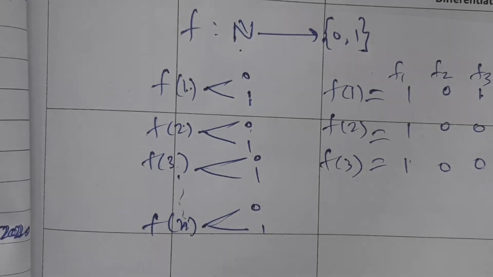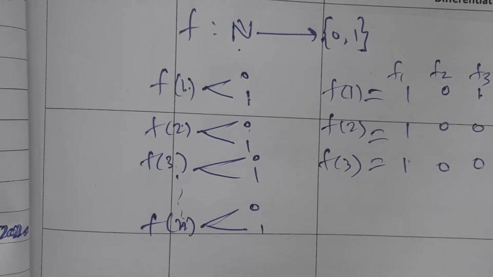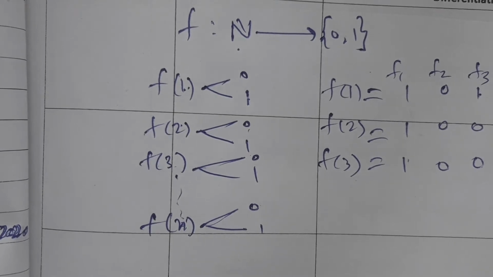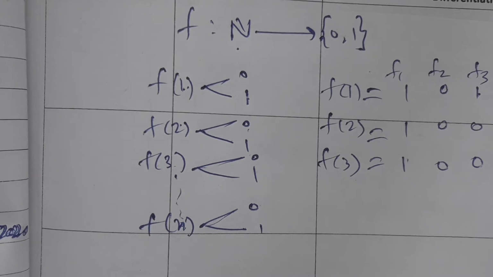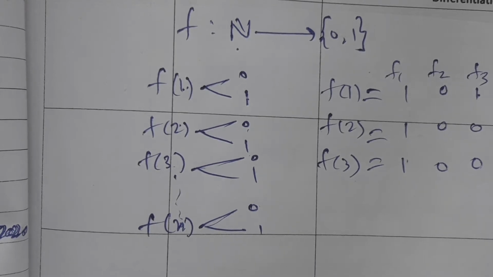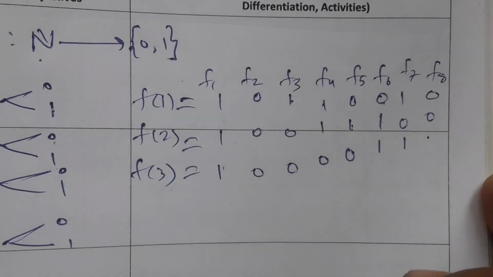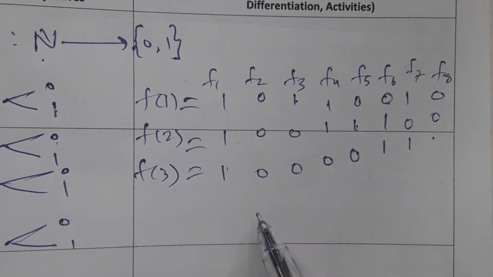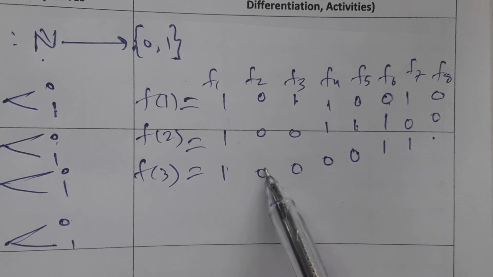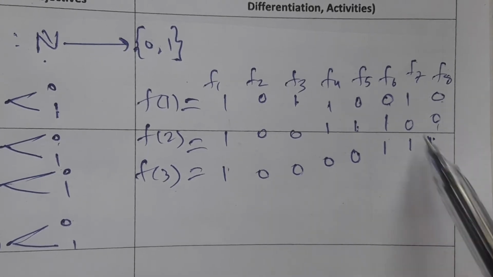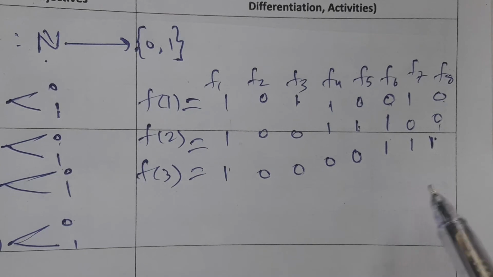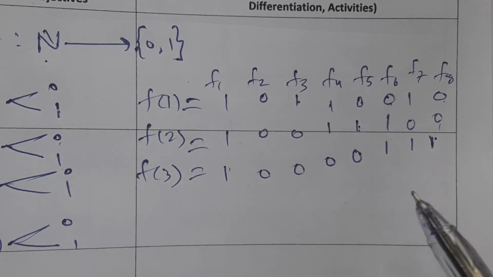Continuing this way, f of 7 and f of 8 give the remaining patterns, such as 1 0 0 and 0 0 1, but we cannot repeat a pattern I have already chosen. So these are the functions. There are 8 functions.